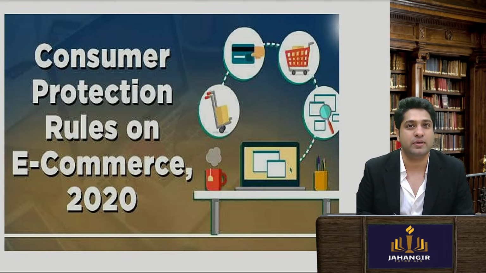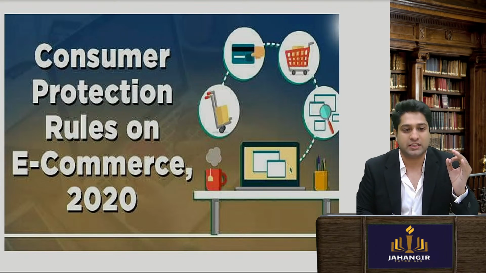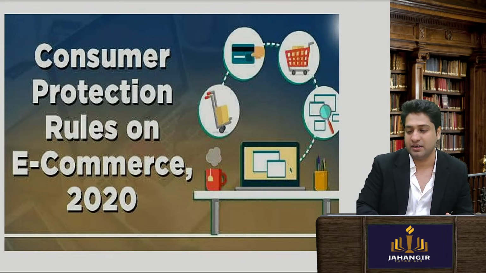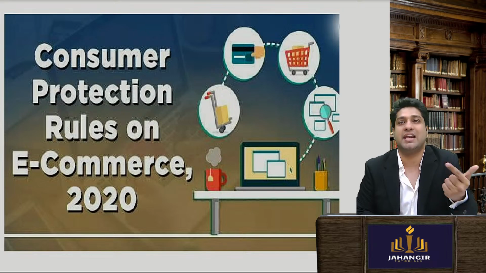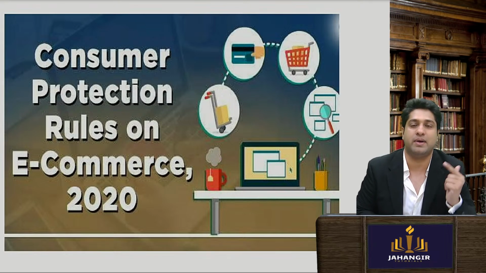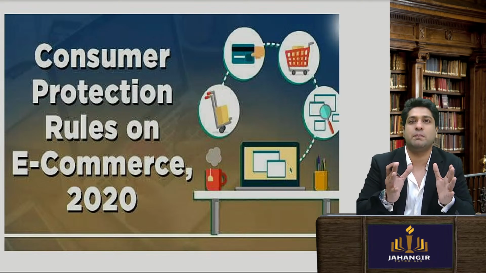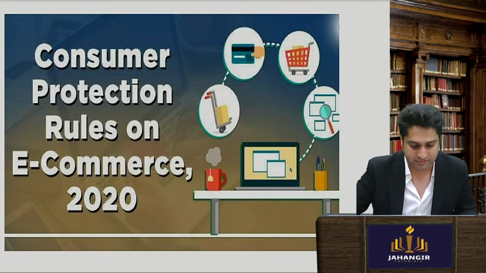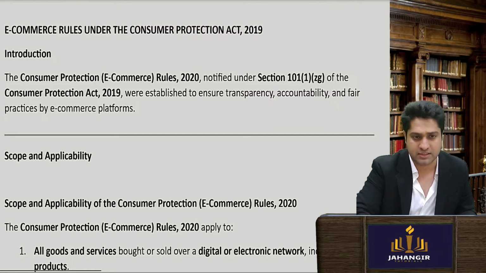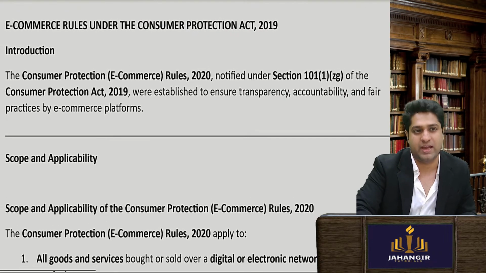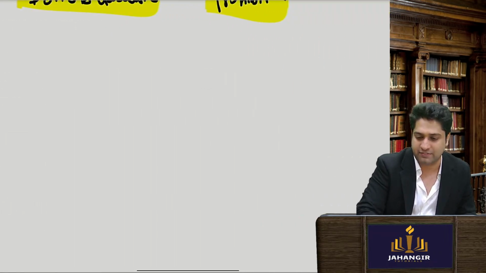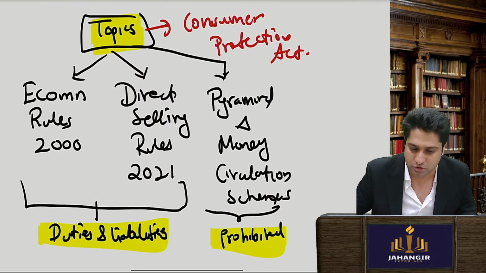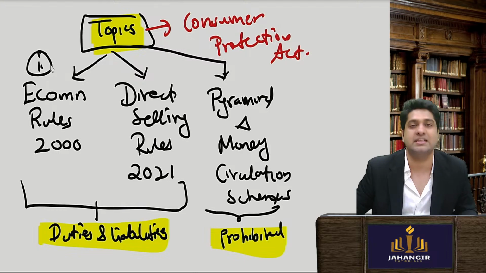Hi. In this video we'll be seeing the Consumer Protection E-Commerce Rules 2020, the Direct Selling Rules 2021, and something about the pyramid structure and the money circulation scheme. First, let's understand where e-commerce operators come in.